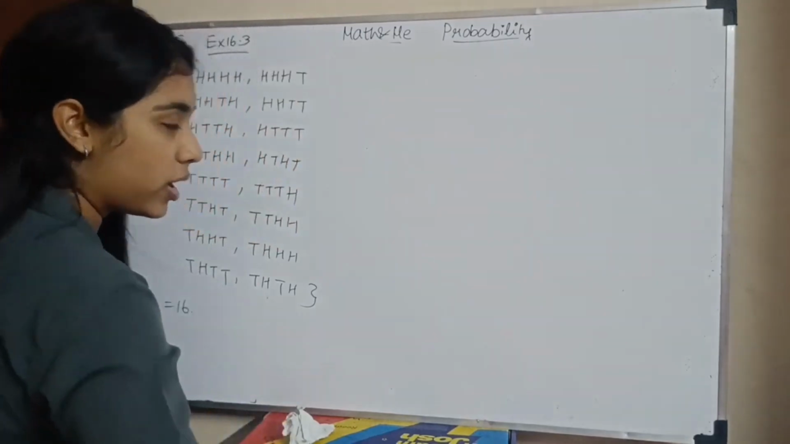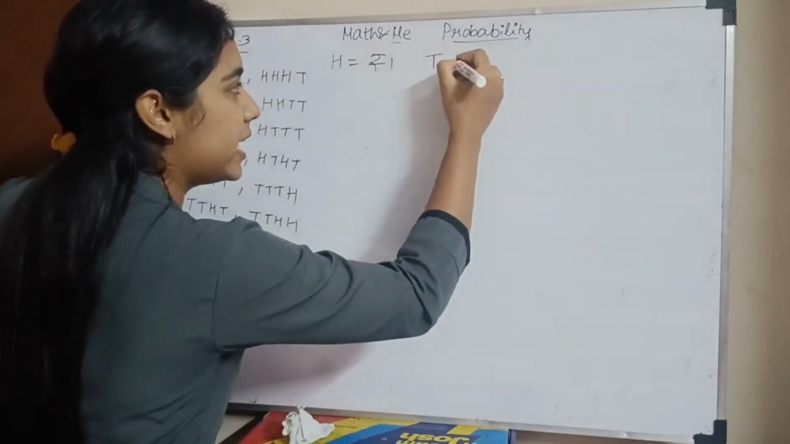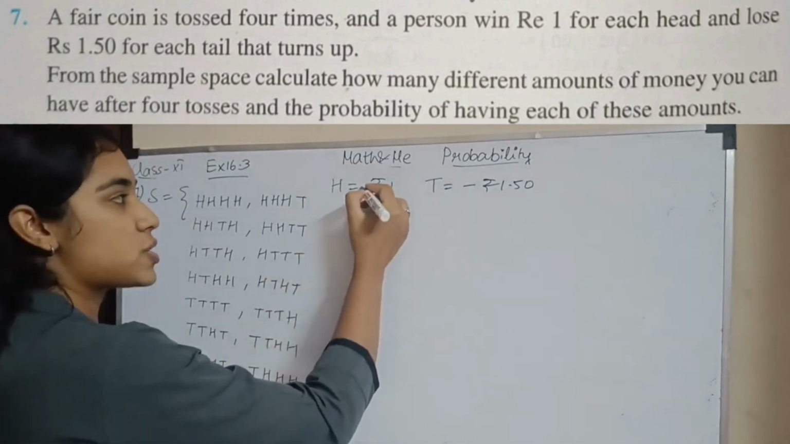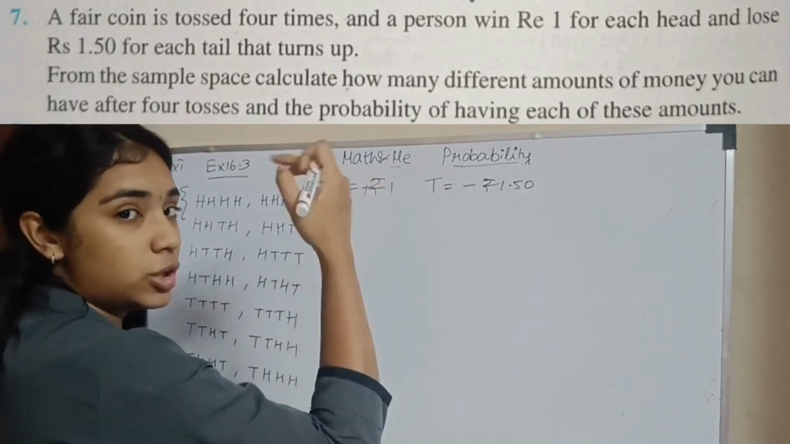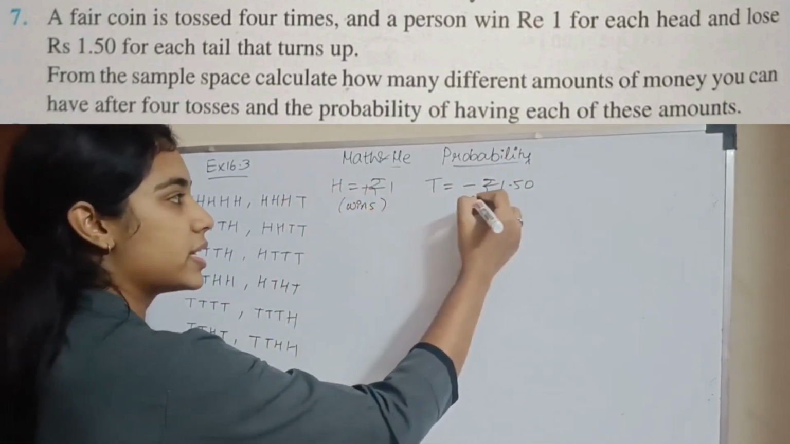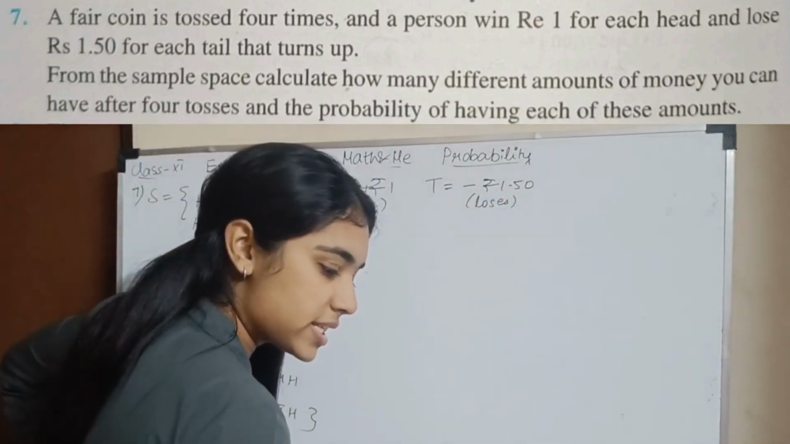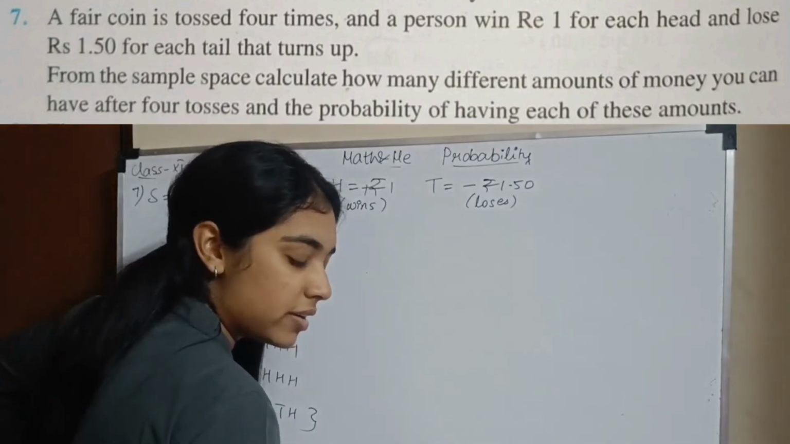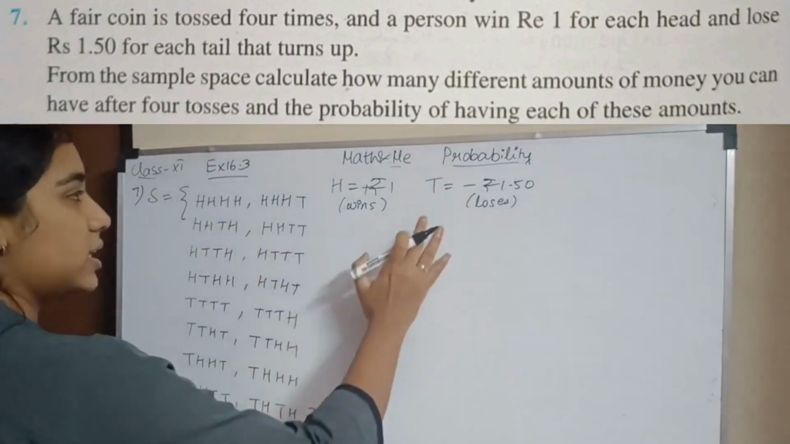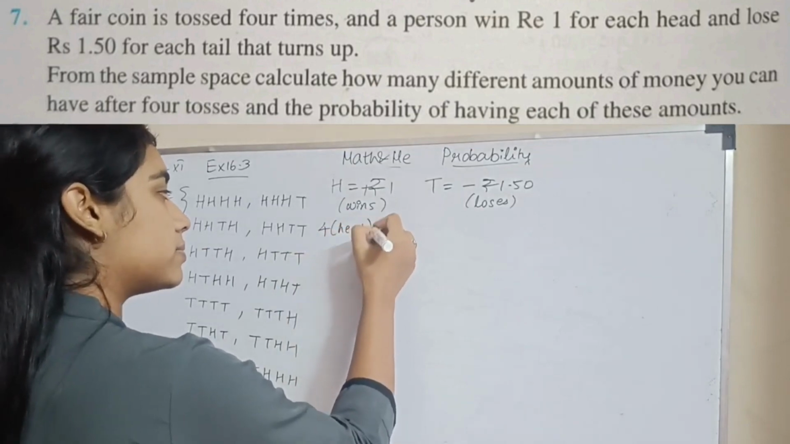A person wins rupee 1 for head, so if a head comes up he wins rupee 1. If he gets a tail he loses rupee 1. Winning means 1 rupee comes, so plus 1. Losing means he loses 1 rupee, it goes away, so it is a minus. Okay, so this is winning, this is losing. Find the sample space and calculate how many different amounts of money you can have after 4 tosses and the probability of having each of these amounts. So now they are asking this question based on the amount. If 4 heads come, what will your amount be? 4 heads.